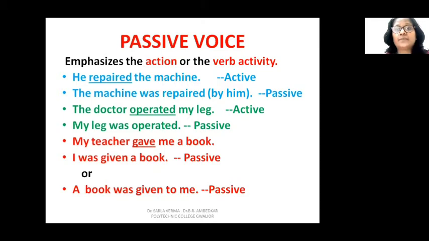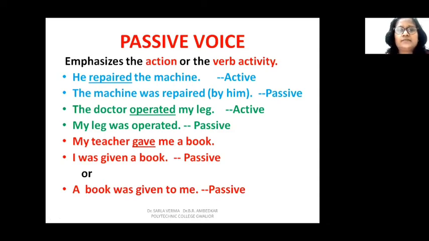In Hindi we say karta, one who does the action or one who performs the action. The doer of the action, action contained in the verb. Like the doctor operated my leg. So operated is the verb here, and who operated? The doctor. So doctor is the subject. When I do not want to give importance to the doctor, then I will say my leg was operated. I won't say the doctor operated. I will say my leg was operated.